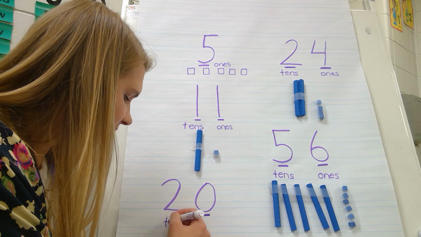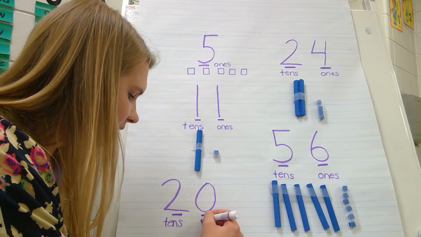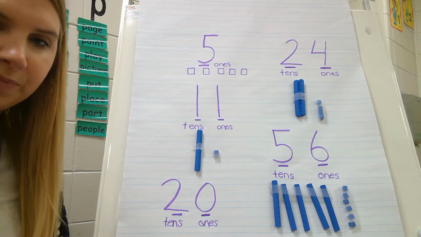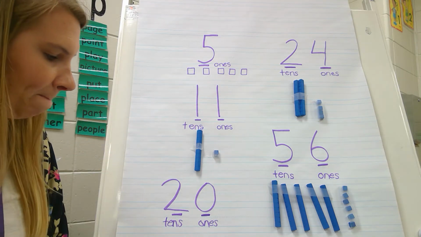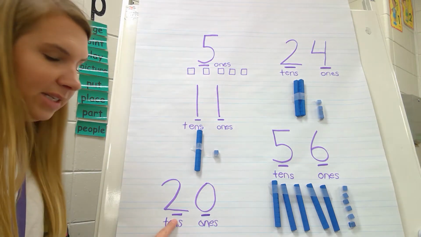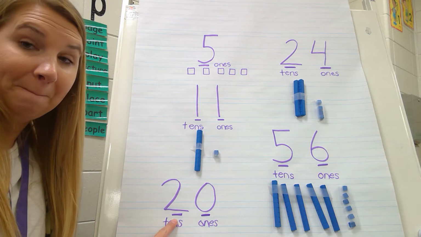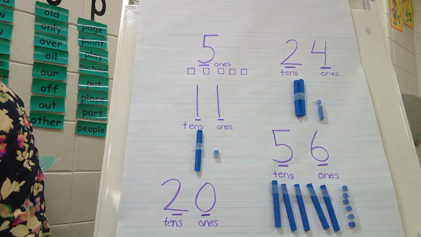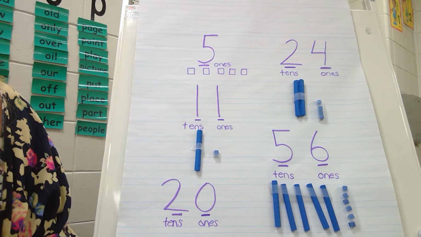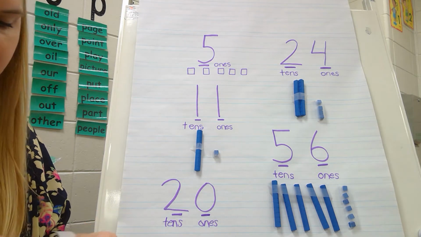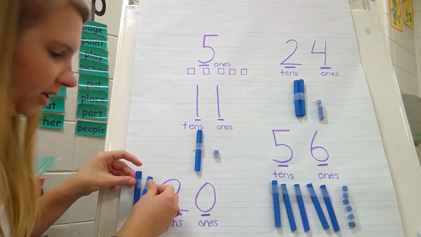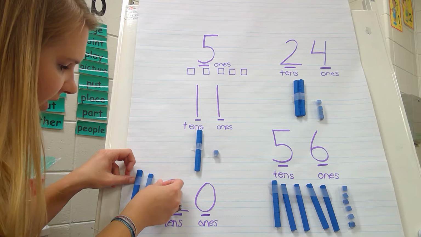I know that this is the 10 spot and the 1 spot, right? Tens and ones, because there's 2 digits. How many tens do I need for this number? 2. So let me grab 2 tens. I'm going to stick them up here so you can see. 2 tens.